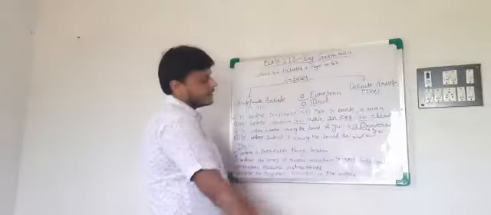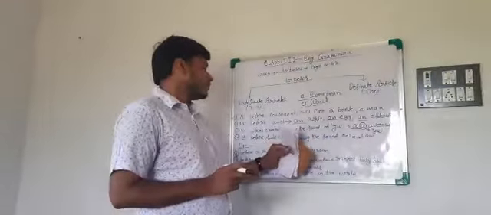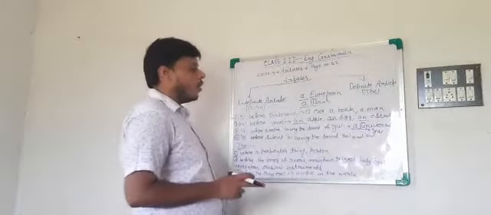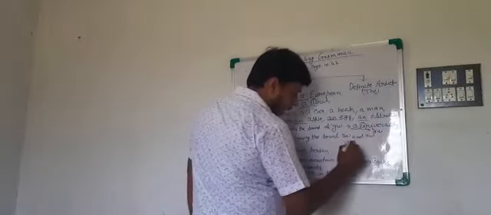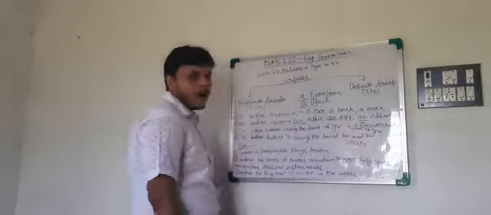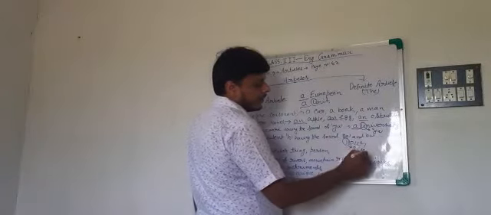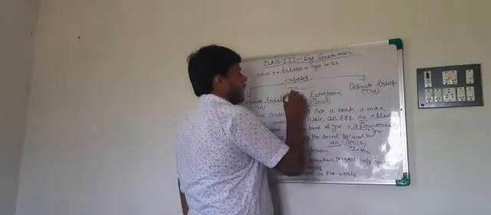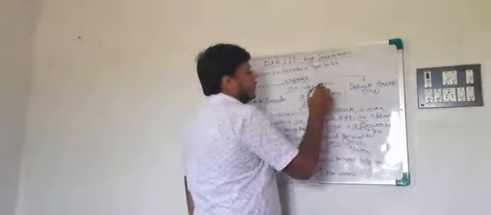Next rule. An before the silent h having the sound of a or o. If any word begins with h but the h is silent, meaning the h is not clearly pronounced and the sound that comes is a vowel sound, then in that case we use an, like an hour. The proper pronunciation is hour, not hour with an h. H is silent here. Remember, h silent. So an hour, an honest man.